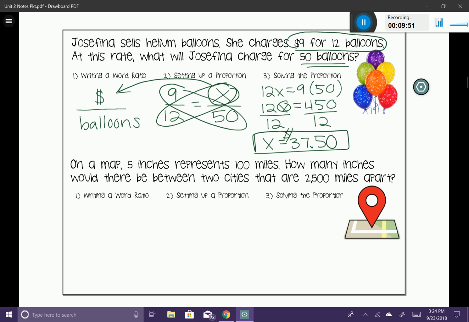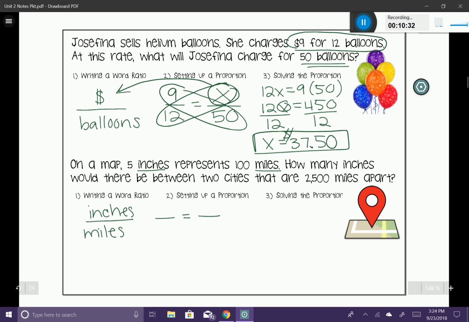Okay, on the map, 5 inches represents 100 miles. How many inches would there be between two cities that are 2,500 miles apart? All right, what two things are we comparing here? It looks like, right off the bat, inches and miles. So let's go ahead and set that up. I'm going to put inches on the top and miles on the bottom. And what's really cool about this is it does not matter whether you put inches or miles in the top or the bottom. As long as you stay consistent and create your proportions that are relatable to the word ratio that you've created. So I'll show you what I mean now.